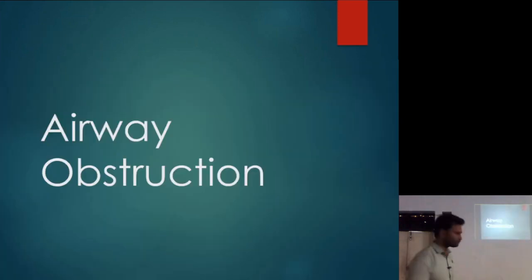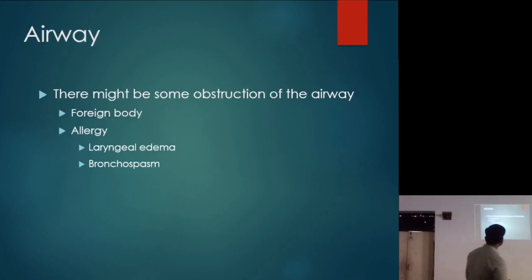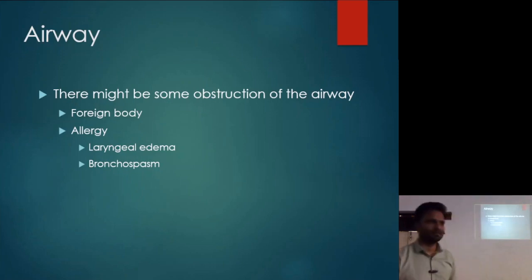Okay. Now airway obstruction. Now this airway obstruction can be because of foreign body. There is some foreign body that is lodged in the patient's throat. Okay. Or it can be because of some other condition like allergy, anaphylaxis. Anaphylaxis means we can see airway obstruction at two levels: laryngeal edema and bronchospasm. Right. Bronchospasm तो we are going to manage with medicines. Okay. Epinephrine देते हैं हम, bronchodilators देते हैं. That is a different thing.